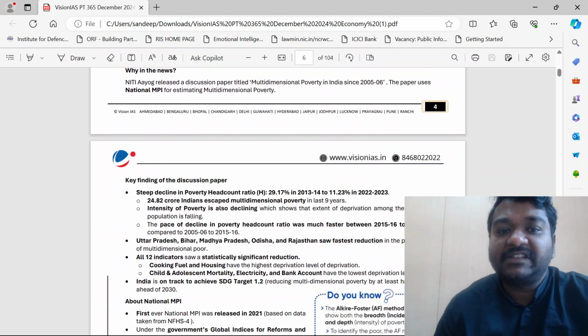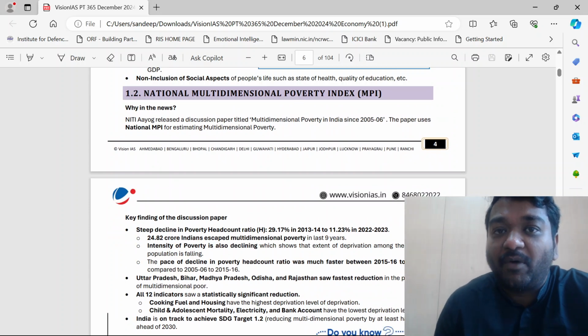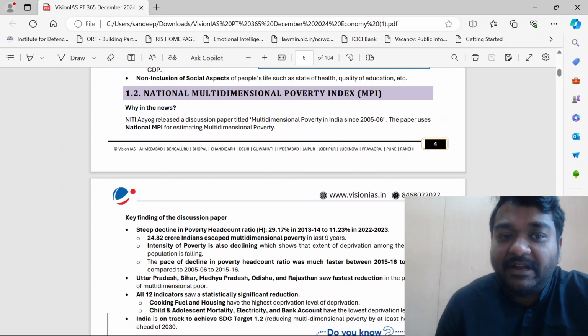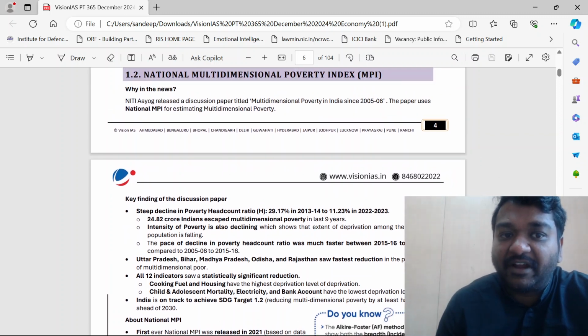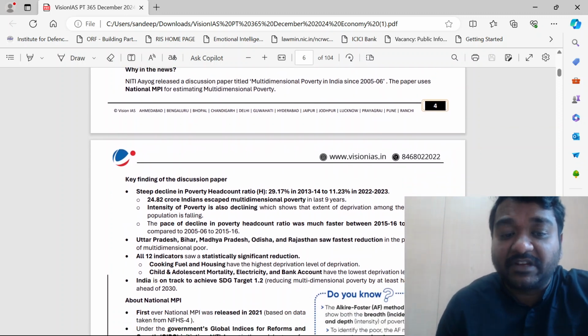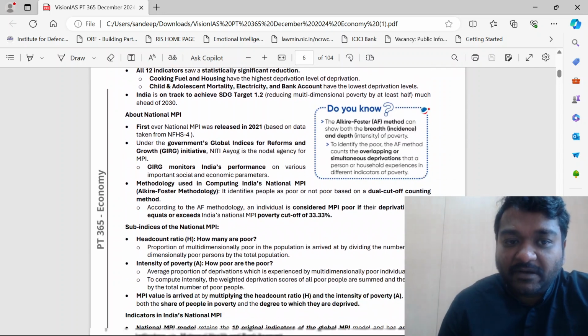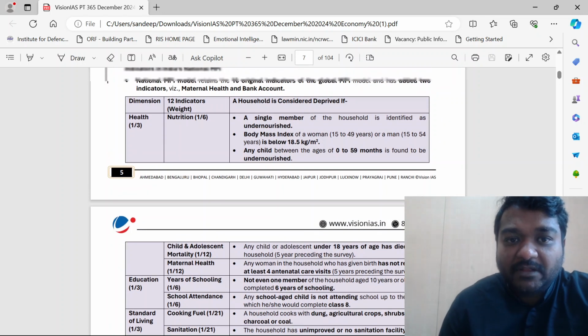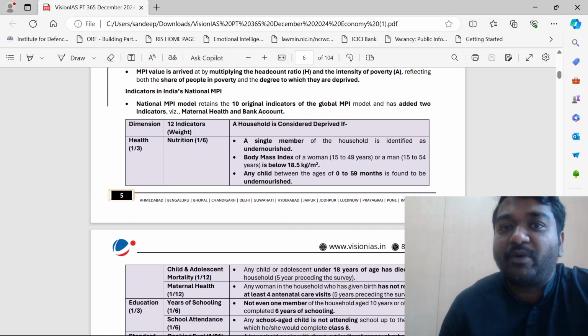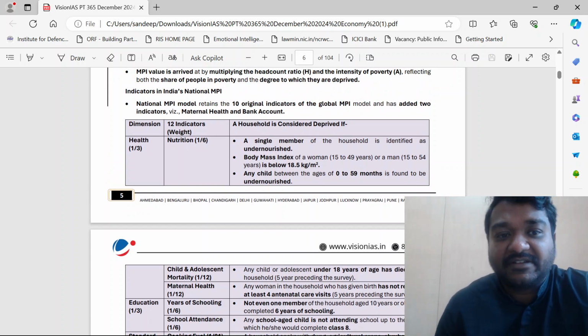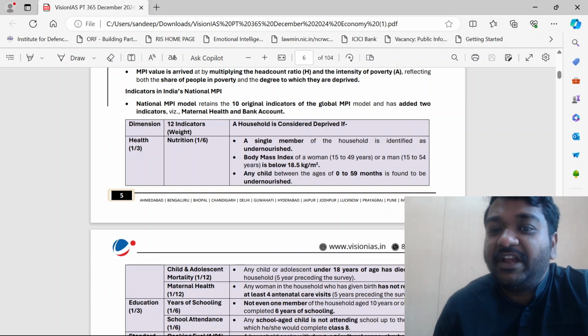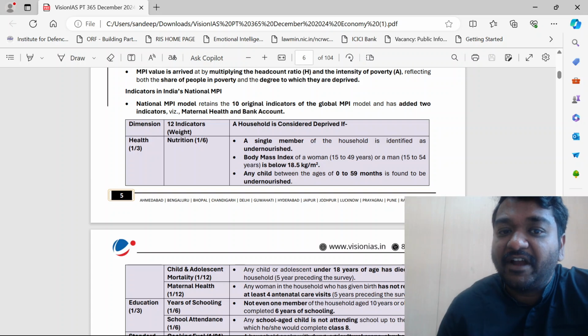Okay, next comes the multi-dimensional poverty index, which is normally released by Niti Aayog. Where they try to give their own discussion paper with respect to this. Now when we look at this specific one, I just want you to know the indicators, guys. In this, what is more important is the indicators. The national MPI model retains the 10 original indicators of the global MPI model and has two additional indicators, maternal health and bank account. So what are the 12 indicators?